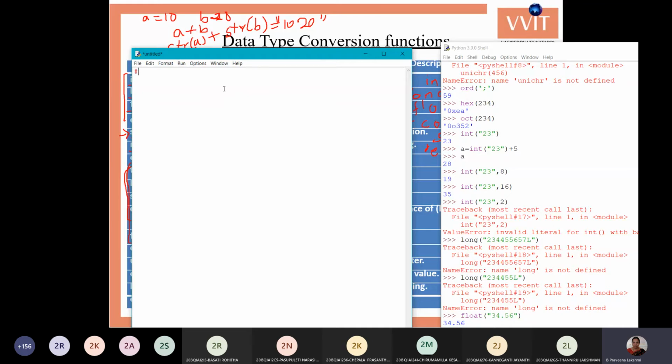Okay, I will write a program here. Write a program to find area of circle by accepting